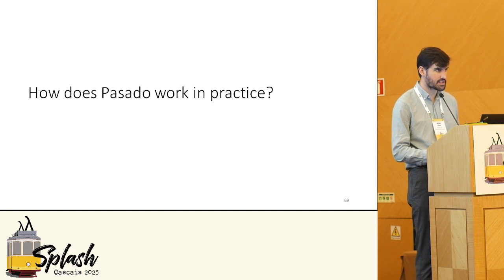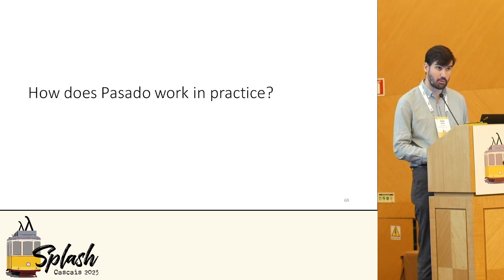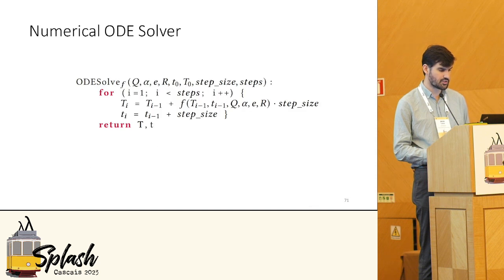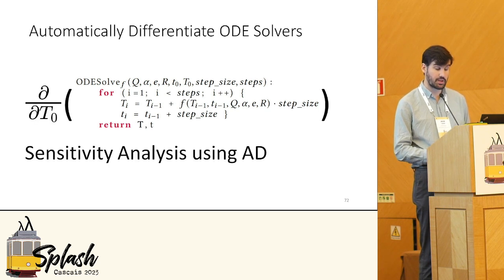So while this idea is nice mathematically speaking, how well does it work in practice? Well, take for instance this simple climate model, where each letter corresponds to a physically meaningful parameter, such as heat capacity or temperature. So the actual code that we're going to analyze is this numerical ODE solver. We can see it's just a for loop and some assignment statements. Hence, we can automatically differentiate through this piece of source code.